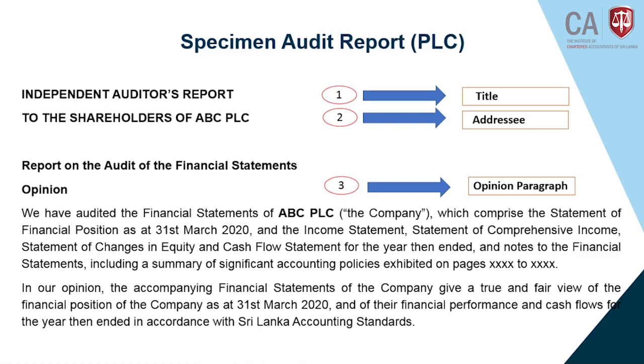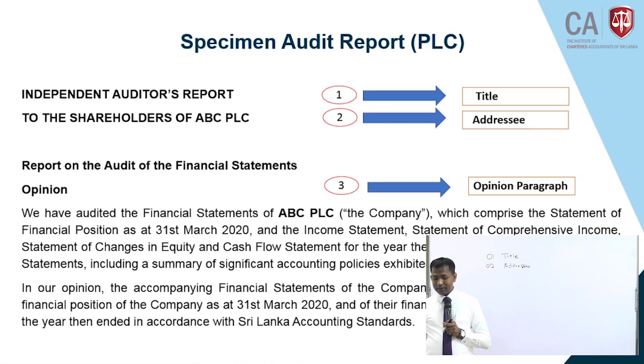The second one is most critical and important. In our opinion, the company finance statements of the company give a true and fair view of the financial position of the company as at 31st March 2020 and of their financial performance and cash flow for the year then ended in accordance with Sri Lanka accounting standard. Under the third section of the audit report is the opinion paragraph.